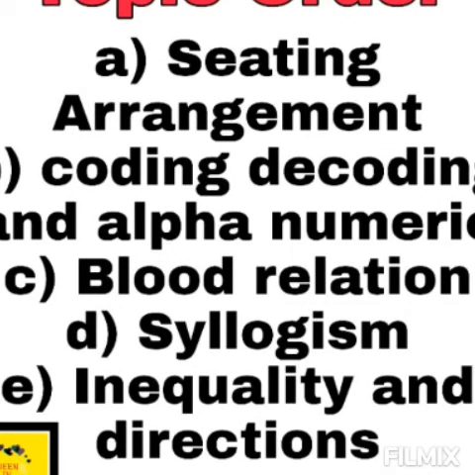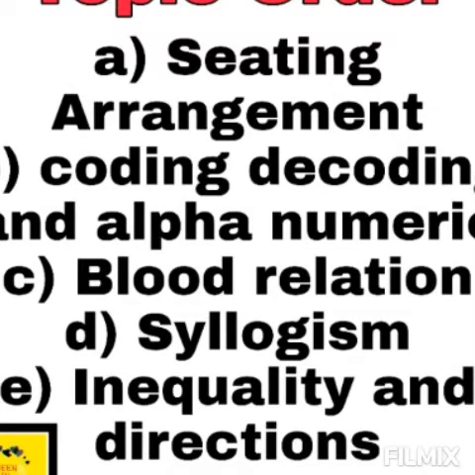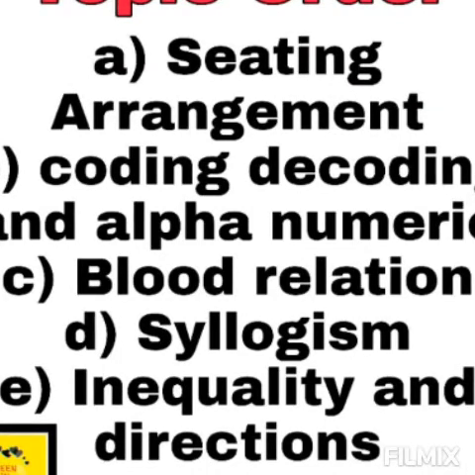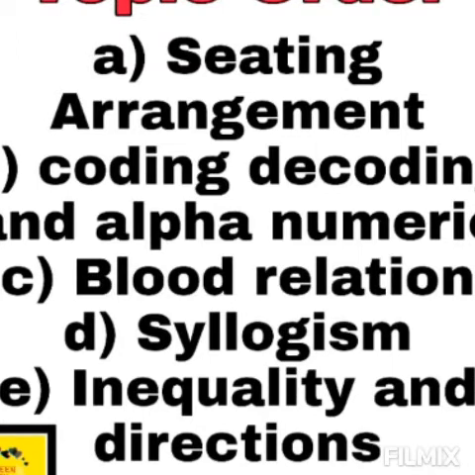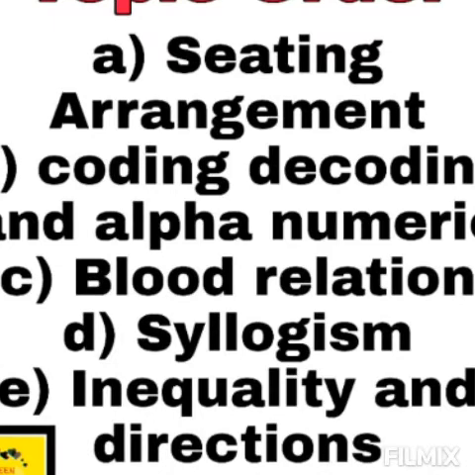First, start with seating arrangements, in that linear, circular, triangular, etc. As I said earlier, you have to imagine yourself for this topic. Second, go for coding, decoding, and alphanumeric series. These are the simple ones. Now go for blood relation. For this also you have to imagine yourself.